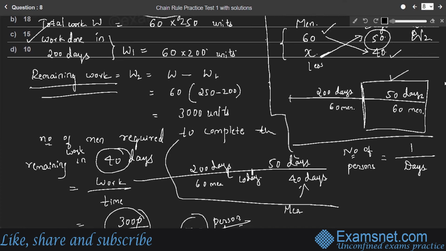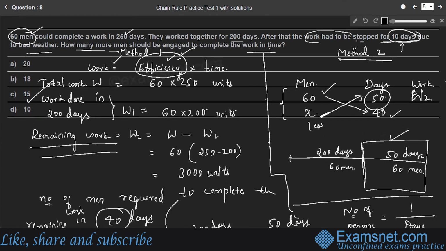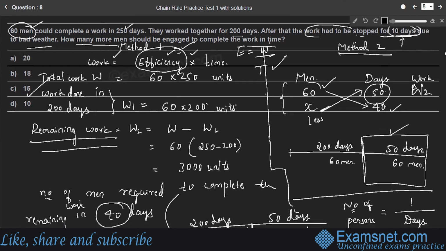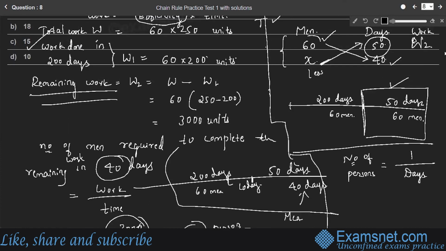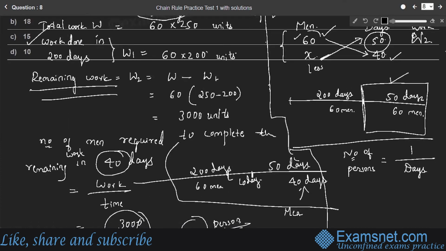Therefore, again by the formula, efficiency into time is work. Therefore, efficiency is equal to work by time. Therefore, efficiency is inversely proportional to time. Here in this case, efficiency is nothing but the number of men required, which is inversely proportional to the number of days, right? So we'll consider the two different situations and the ratio of the number of persons.